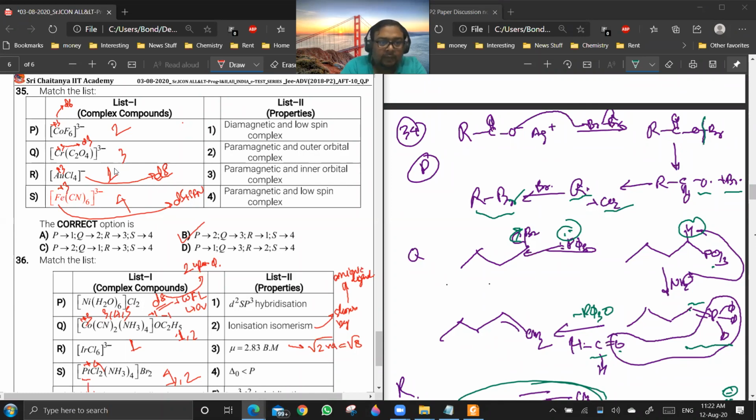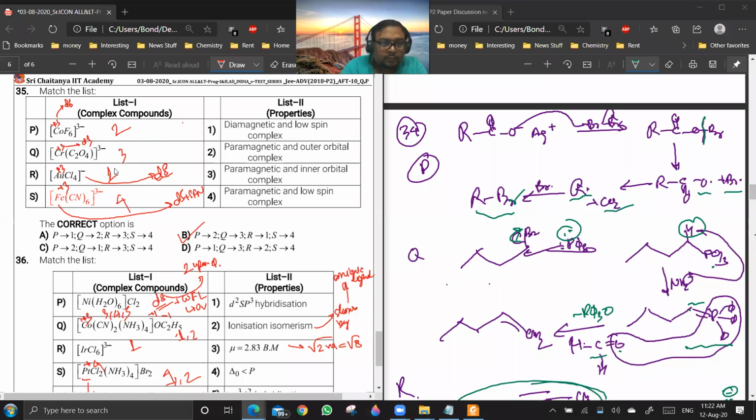And in the last case, Fe(CN)6 3-, Fe3+ is a d5 configuration and CN⁻ is a strong field ligand, so you will get a low spin complex only. Are you getting a point? Yes or no? Since there are 5 electrons in d, it has to be paramagnetic. So the answer will be option 4, paramagnetic and low spin. Everyone is clear in 35?